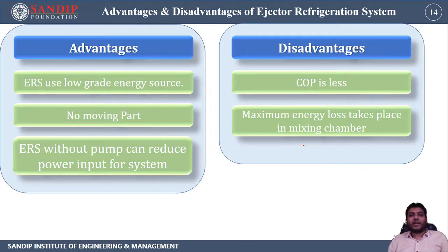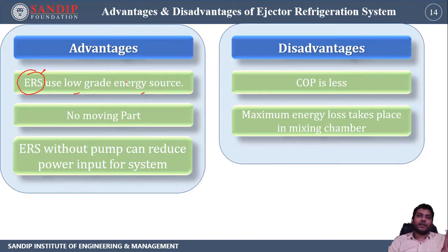Now we will discuss the advantages and disadvantages of the ejector refrigeration system. Talking about the advantages, ERS basically stands for ejector refrigeration system. The ejector refrigeration system always uses low grade energy. That means it cannot be a stand-alone system. It cannot be a single unit that can be utilized for the purpose of refrigeration and air conditioning.